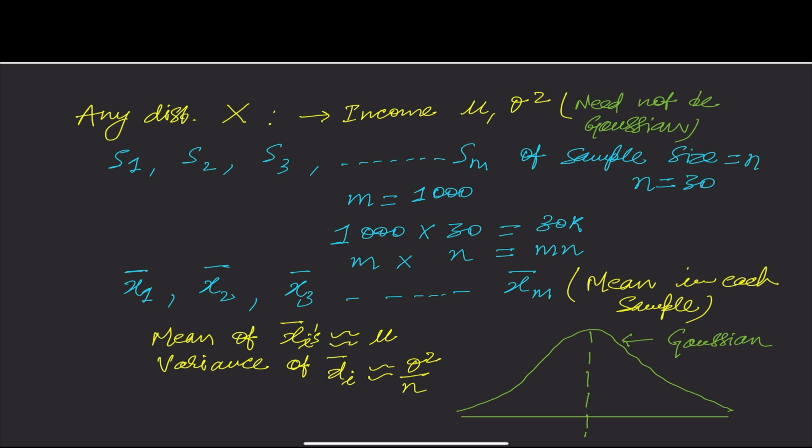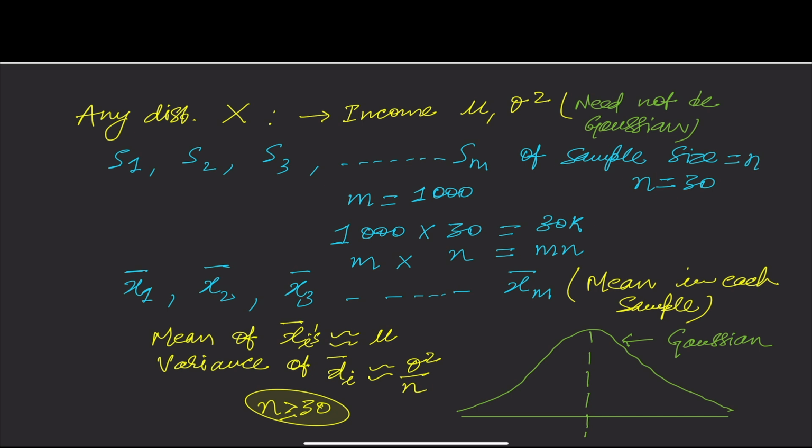So if you recall, the theoretical part says this is true as n tends to infinity. But in the real world, this n should be greater than or equal to 30.